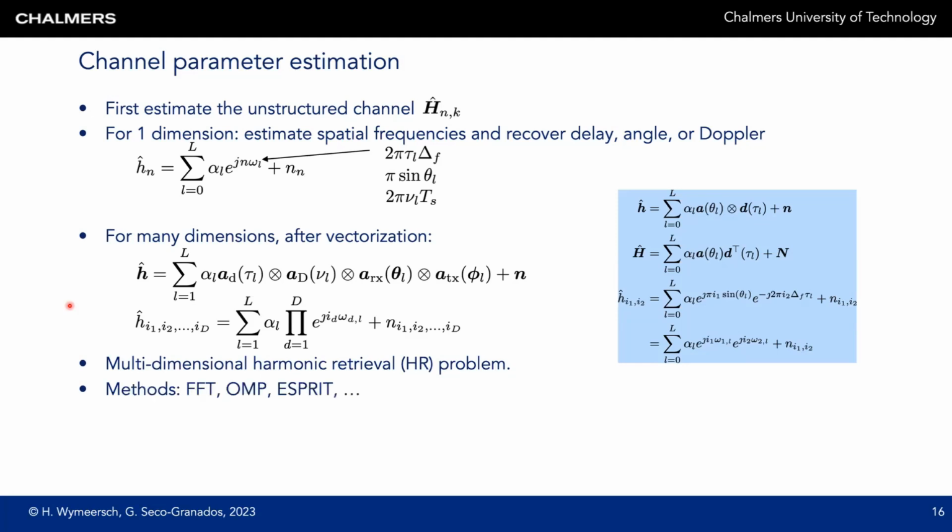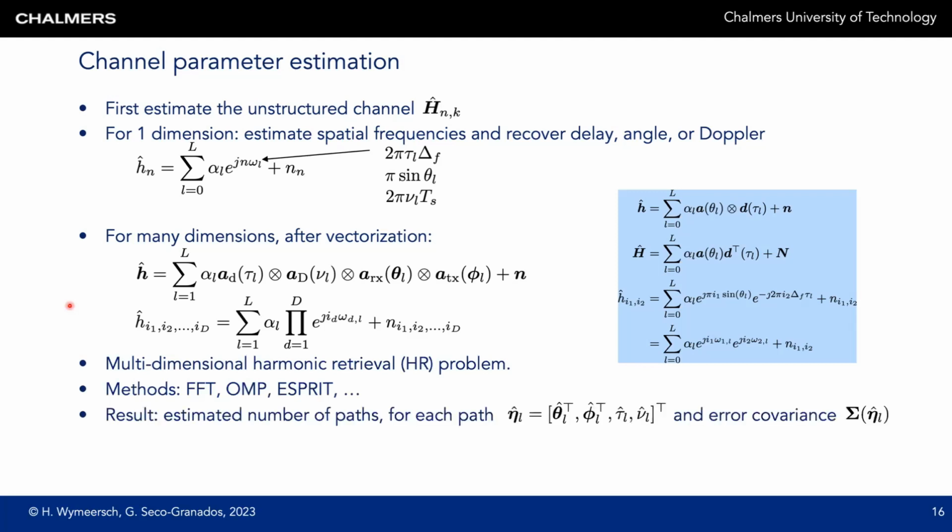So I've mentioned FFT, but you can also do orthogonal matching pursuit, ESPRIT, and so forth. No matter which method you use, what you get at the end is the estimated number of paths. For each path, you get the paired angles of arrival, angles of departure, delay, and Doppler, and a corresponding covariance matrix, which you can compute by a Fisher information matrix argument.